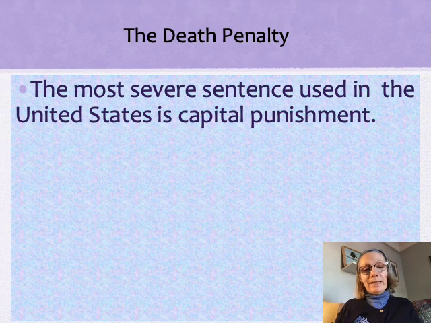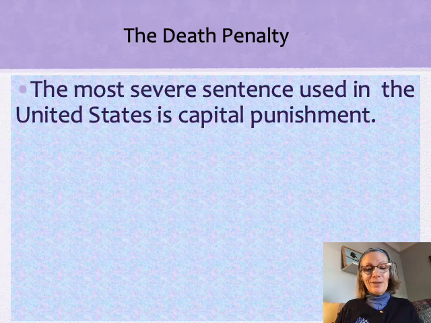The most severe sentence used in the United States, as we all know, is capital punishment. As your textbook shows, capital punishment has been used in the United States since the 1600s. So we have a long history of the use of capital punishment in the United States.